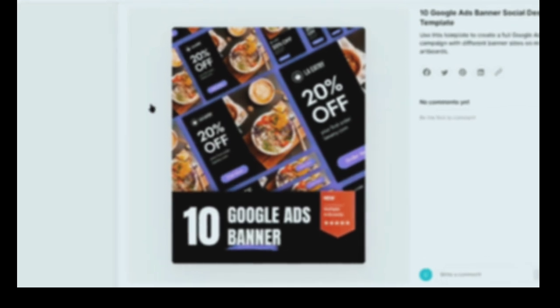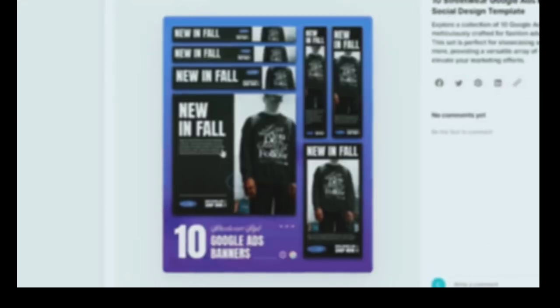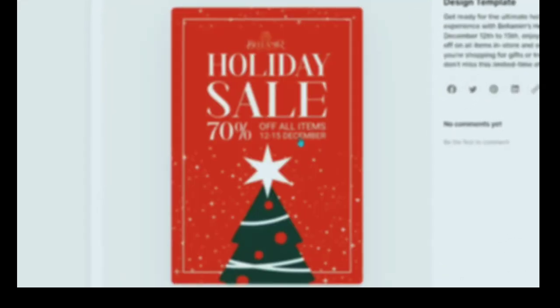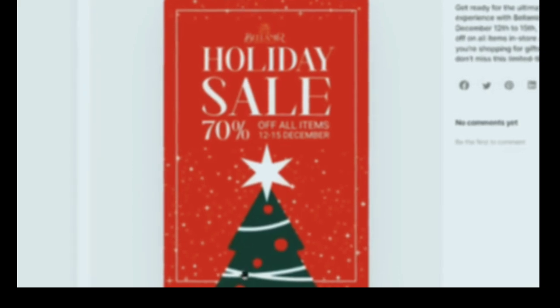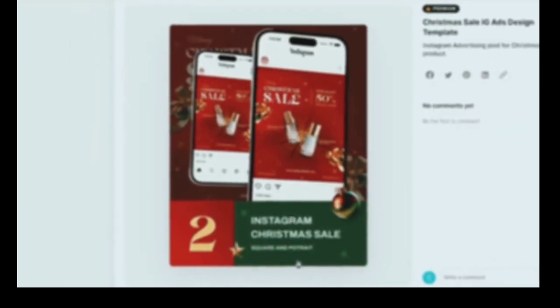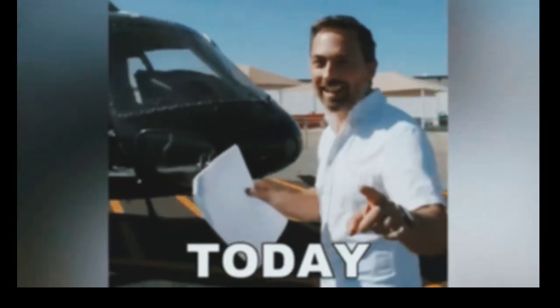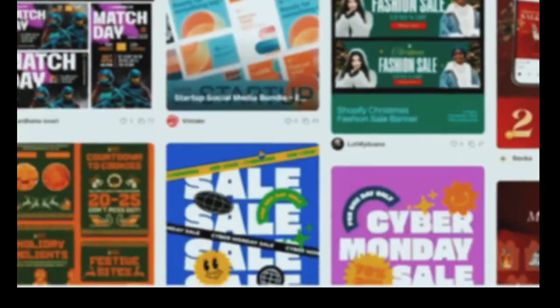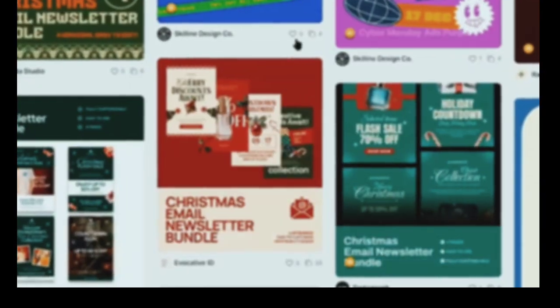Now before we move further, do you find it hard to make professional or high converting ads yourself? Do you feel like creating high converting professional ads consumes all your days, weeks, or sometimes even months? If yes, then today I have a great solution for you. Just stay tuned until the end to get the full benefit from it.